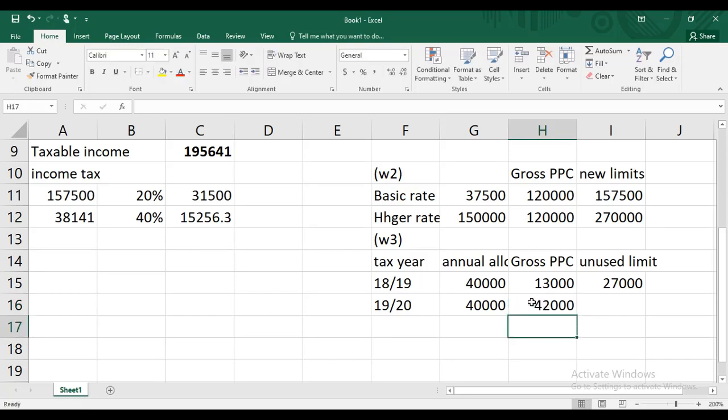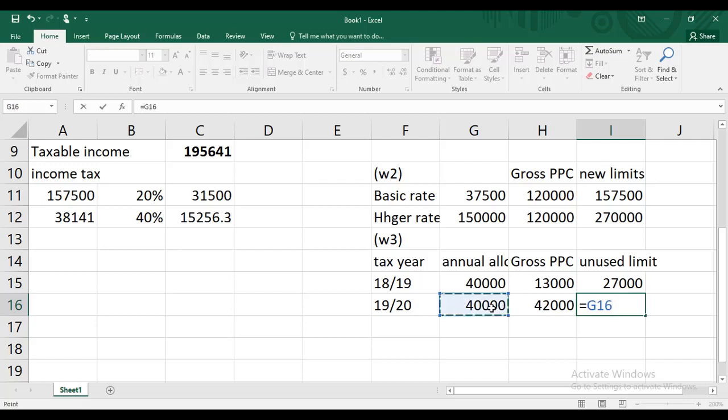Okay. So what to do? You have to be very careful. Look at this. I'll take 40, and from this 40, I will deduct 40,000. Here comes the 0. Now the remaining 2,000, I'm going to deduct from here. In the tax year 1920, the remaining 2,000, I'm going to deduct from that 27.